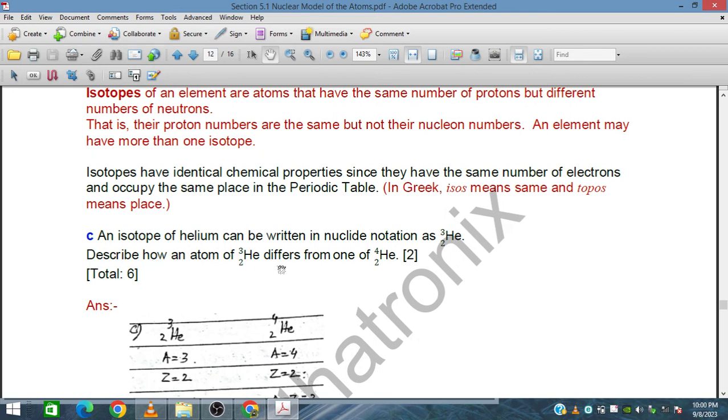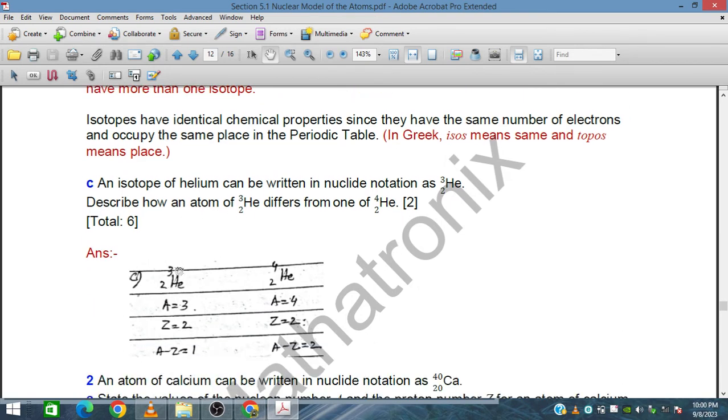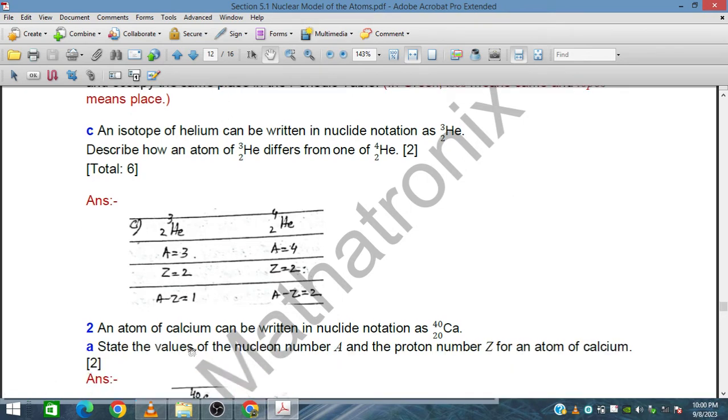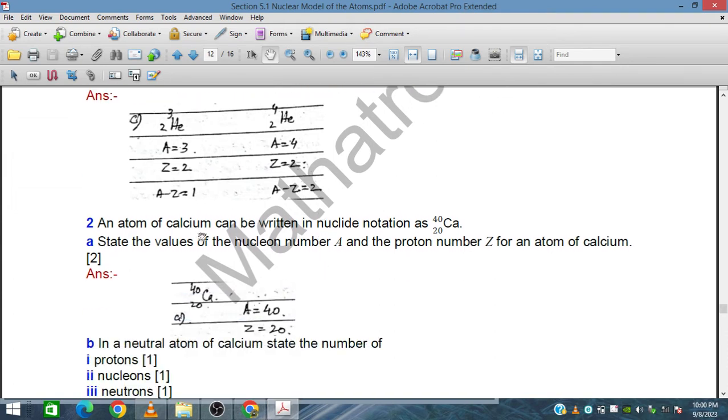Describe how an atom of this differs from that. This is helium 2He3 and 2He4. Here A is 4, here A is 3, Z is 2 in both, and the number of neutrons is 1 here and 2 here. An atom of calcium can be written in nuclear notation as 20Ca40, where A is 40 and Z is 20.